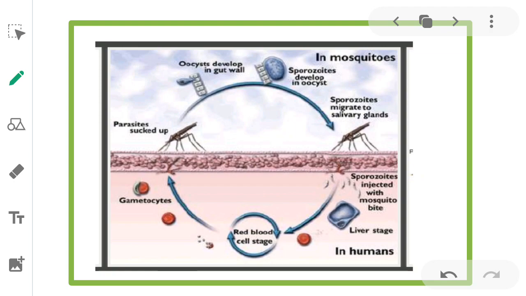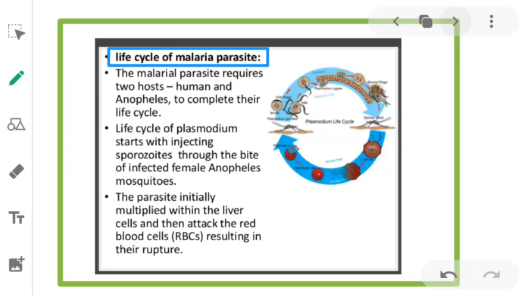Here, two hosts are there, mosquito and human. In the mosquito, sporozoites develop and migrate to the salivary glands of the mosquito. In humans, when the mosquito bites a person, the sporozoites injected with the bite pass to the liver stage, then to the red blood cells, then the gametocytes are formed. Now, let us study the life cycle of the malaria parasite.